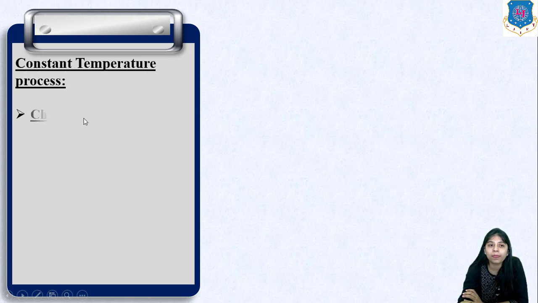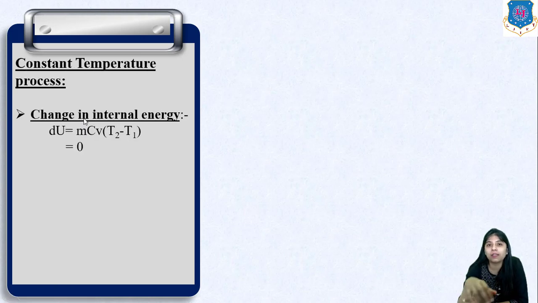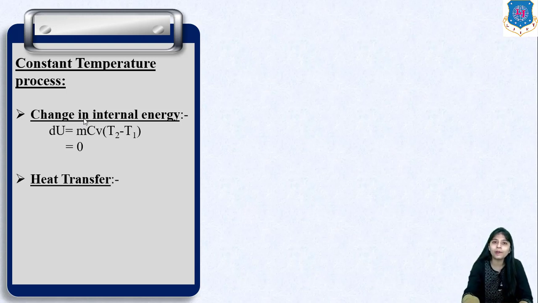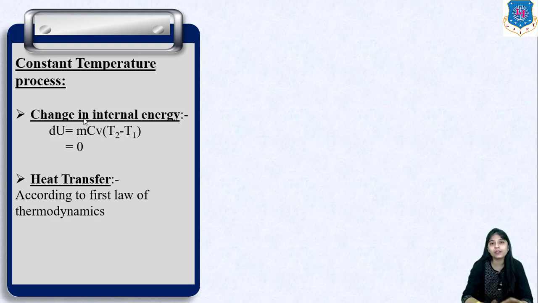Okay, now let us talk about internal energy. So we know that change in internal energy is mCv (T2 minus T1). Since it's a constant temperature process, temperature remains constant, so T2 minus T1 will be 0. That is why the change in internal energy will be 0. Okay. So if we talk about heat transfer, according to the first law of thermodynamics, heat transfer is the summation of work done and internal energy.